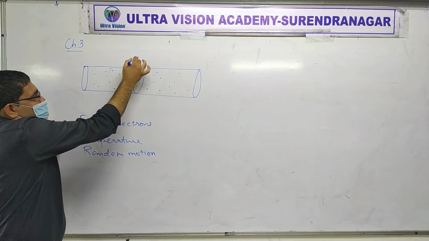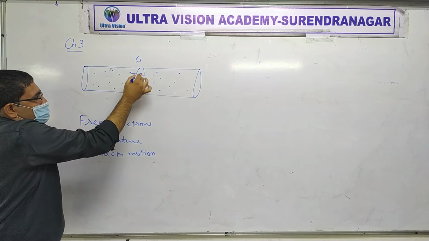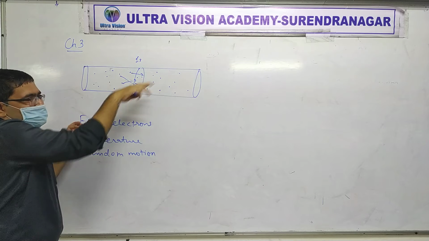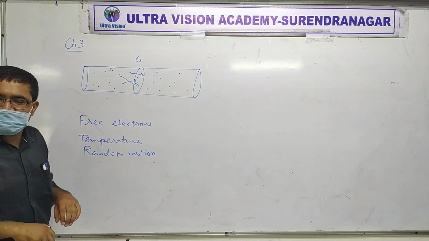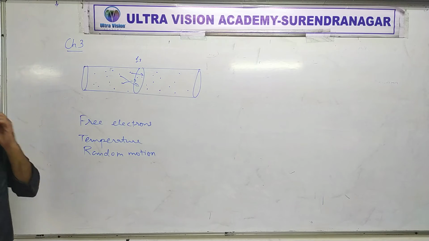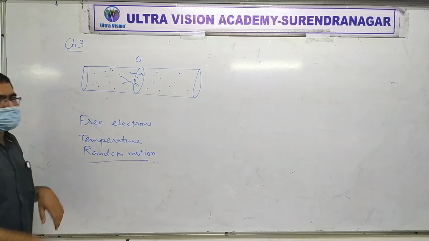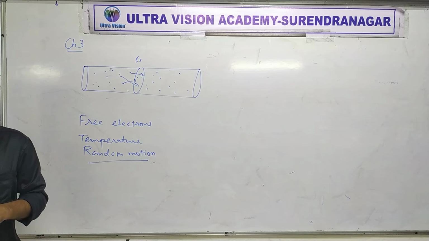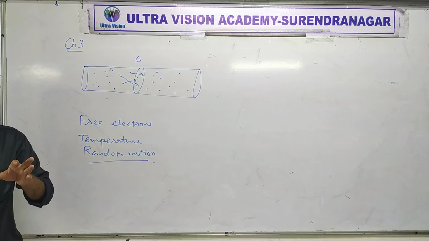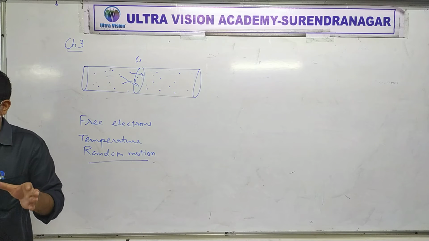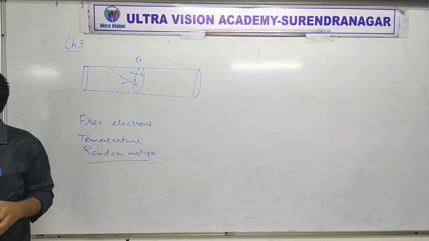So if you keep a watch on this cross section, and let's say in some time, for example 1 second, you see 1000 electrons moving from left to right. Then because this motion is random, it means everything goes sideways. So there is no preferred direction. Yes or no? There is no preferred direction.